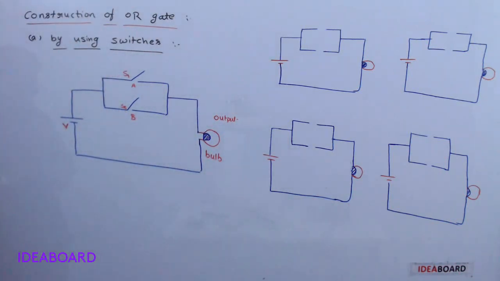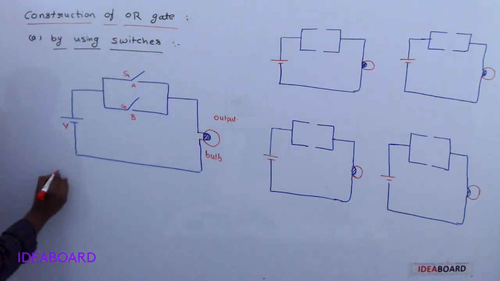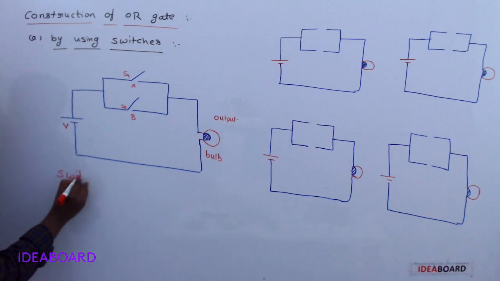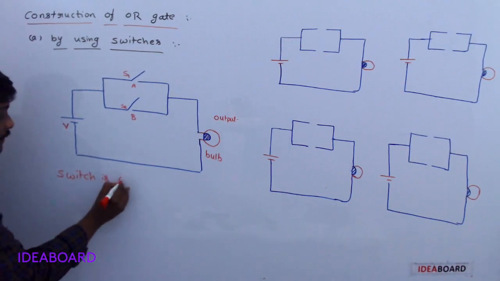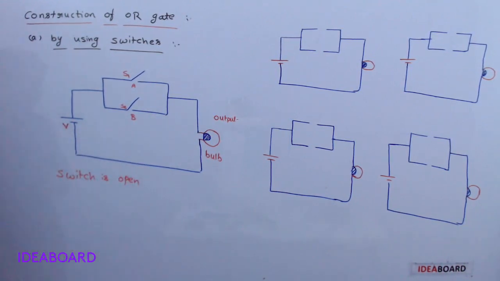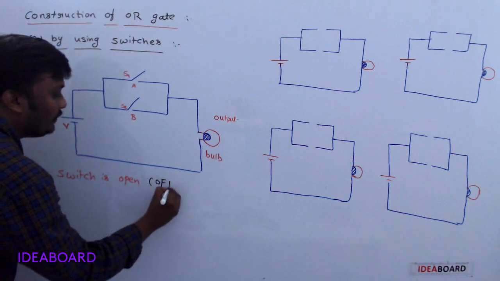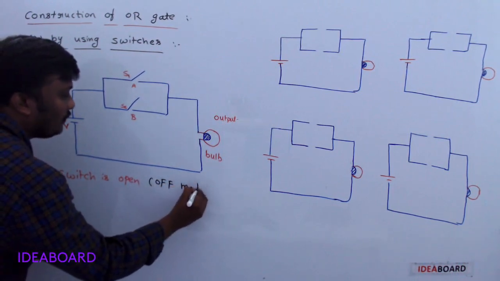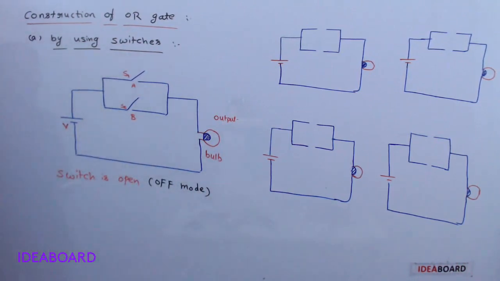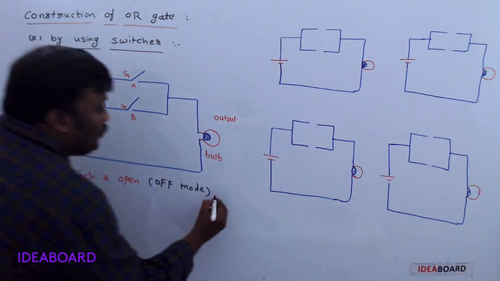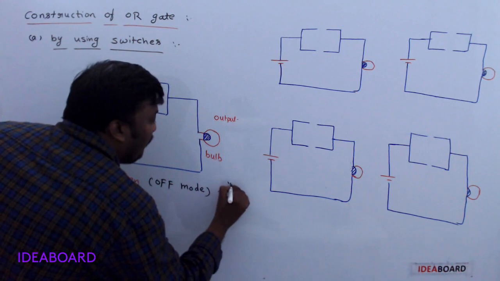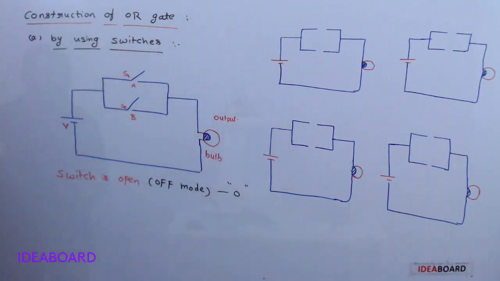Clear? I follow one rule. What is the rule? When the switch is open, what is the meaning of switch open? Open means off mode. When the switch is open, that is off mode, that shows binary number 0.